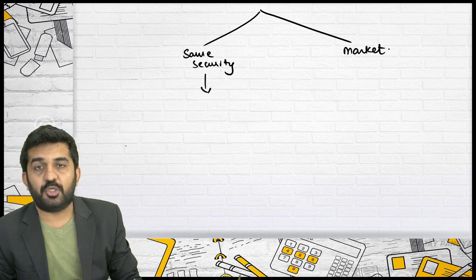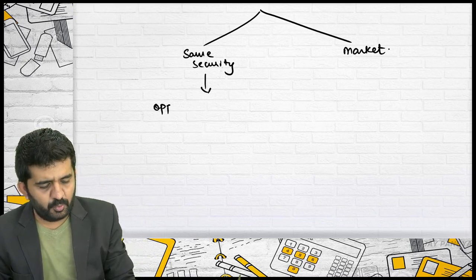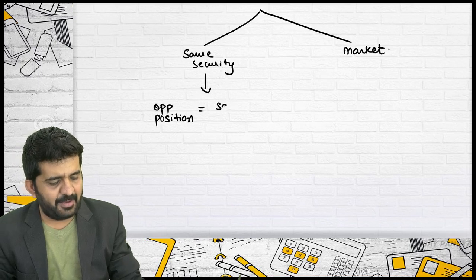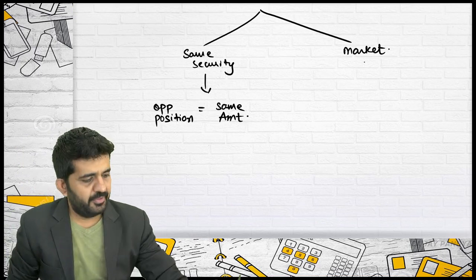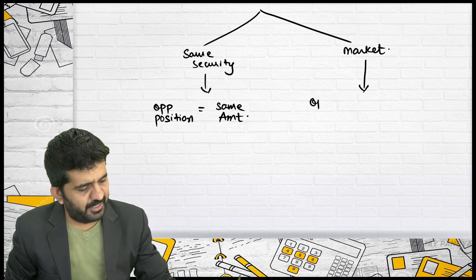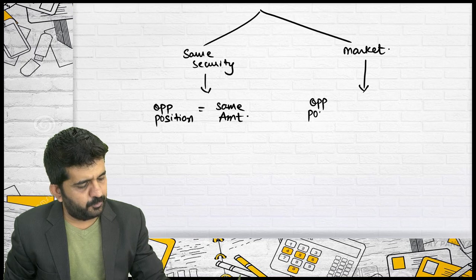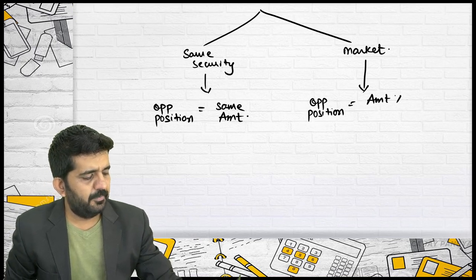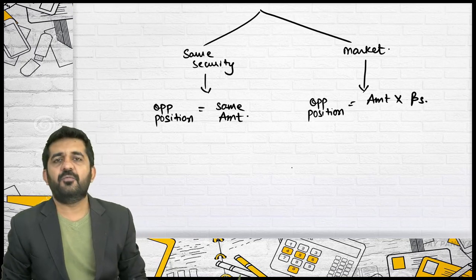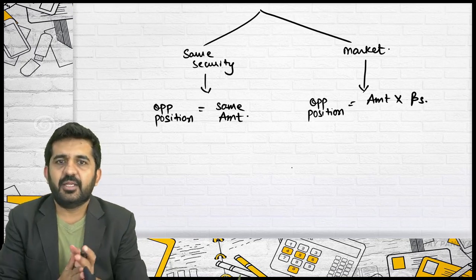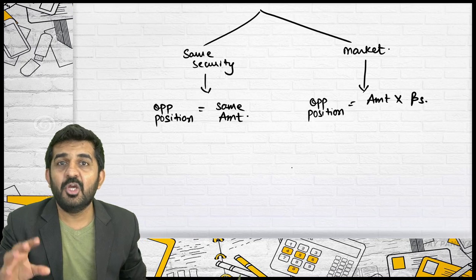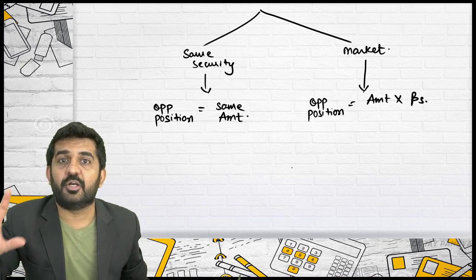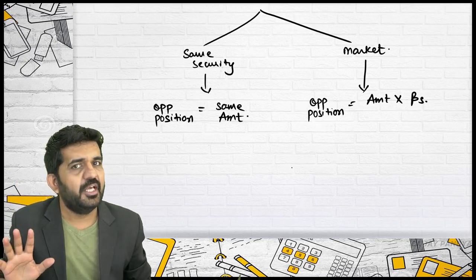If it is the same security, you need to take an opposite position of the same amount. If it is the market, you will have to take an opposite position of the amount multiplied by beta of the security. Then you will be having a complete hedge. Your risk will be totally reduced.